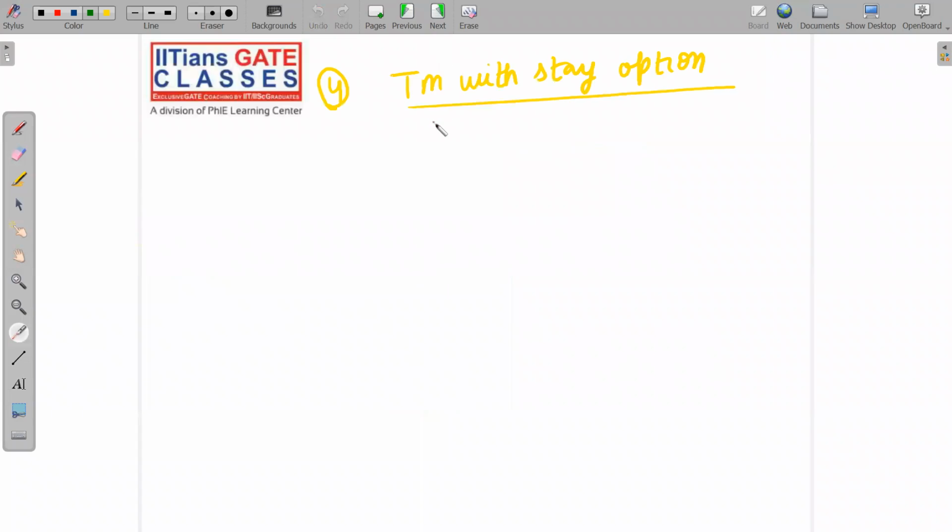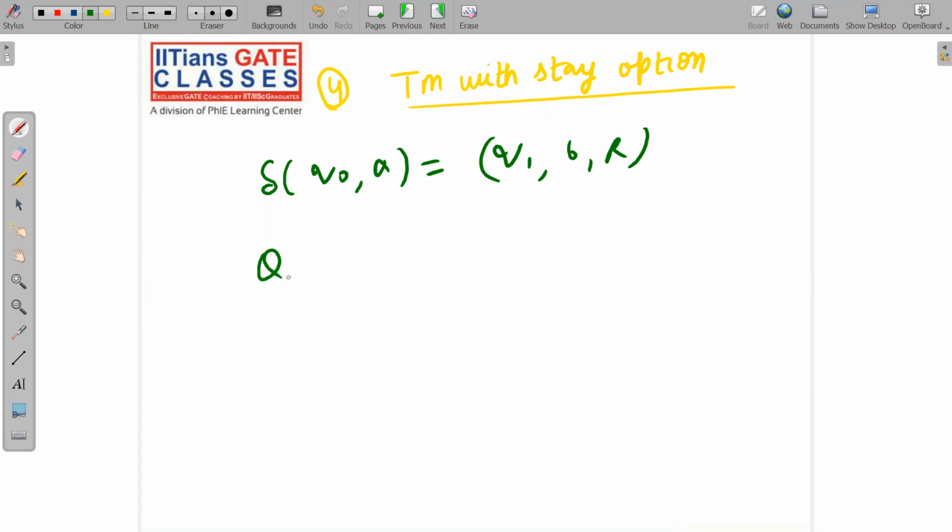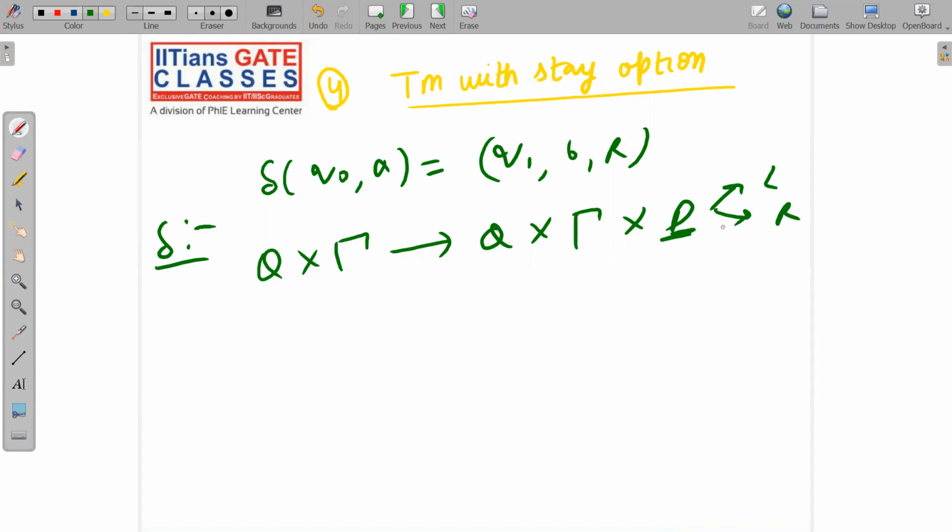Next is Turing machine with stay option. Turing machine with stay option means, see, we write delta of Q0, A, and we say that we are jumping to Q1, B, R. So that means Q cross Gamma implies Q cross Gamma cross D. This was your delta for your standard Turing machine, so direction D can be either left or right. But with the stay option, direction can be either left, right, or nowhere. That means you can stay wherever you are. It's not compulsory to go left or right and so on.